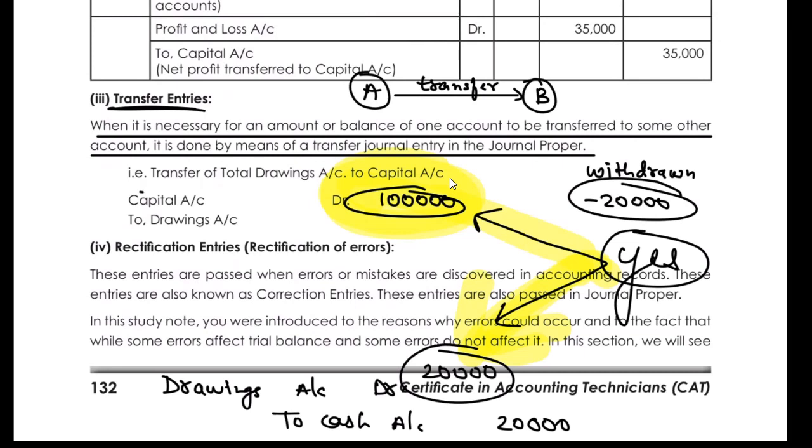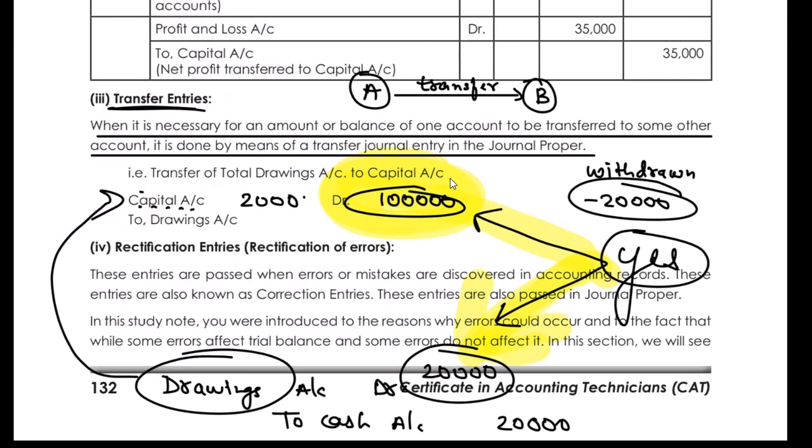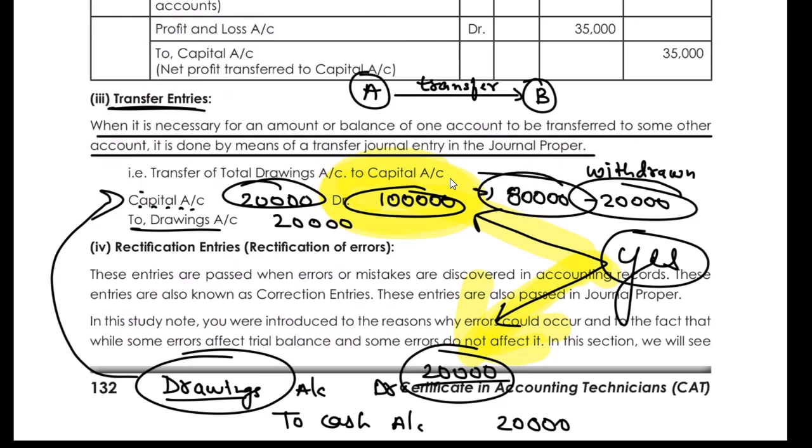I can transfer this drawings account to the capital account. That is why the capital account here is being debited by 20,000 and I will credit the drawings account by 20,000. You can see the drawings account is credited here, and the capital account is debited here. So this account has been knocked off. It will be zero because it is debited and credited with the same amount. And my capital will reduce by 20,000. So the net amount would be 80,000, which needs to be paid to the owner by the business.